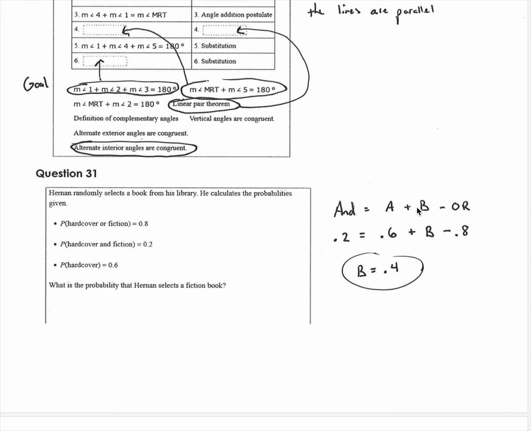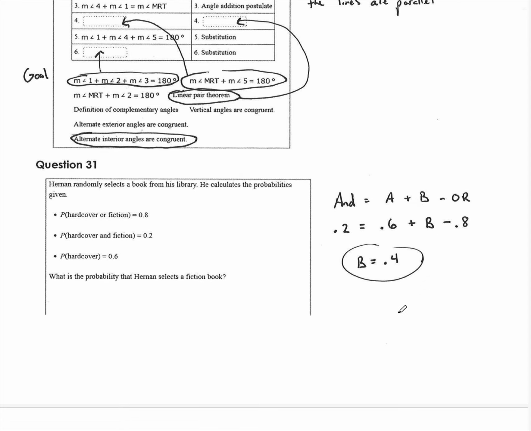This formula will be given on the AIR test, but we know it. So "and" equals 1 plus the other minus "or", which is the same thing as saying "or" equals 1 plus the other minus "and". You do it however you want, but I just filled in the blanks and then solved for this missing variable, and you get 0.4.